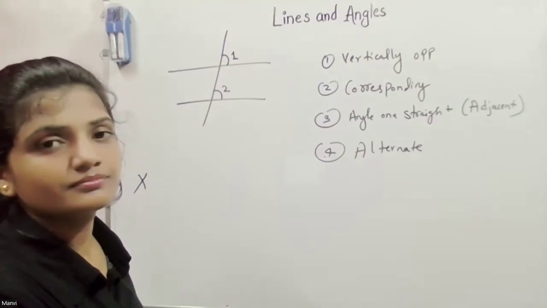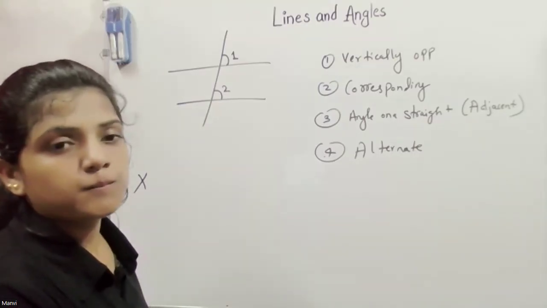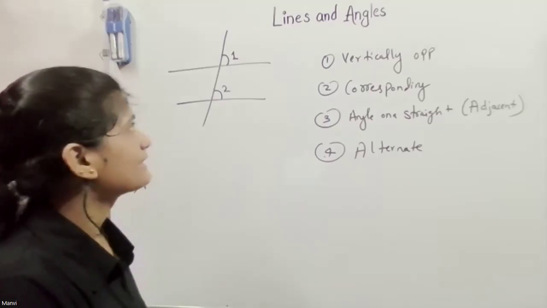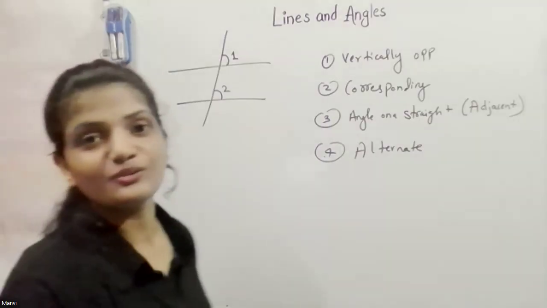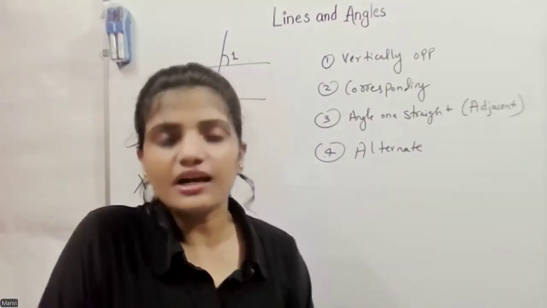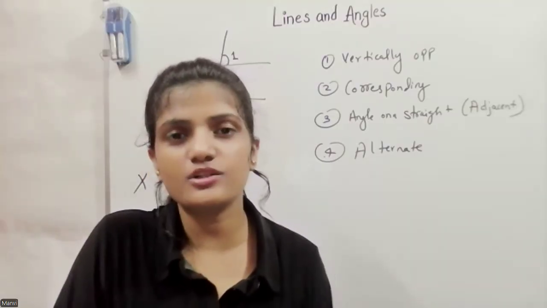Okay, Kavya, you need to remember all of those. These are very easy things, but maybe this is your first time, that's why.